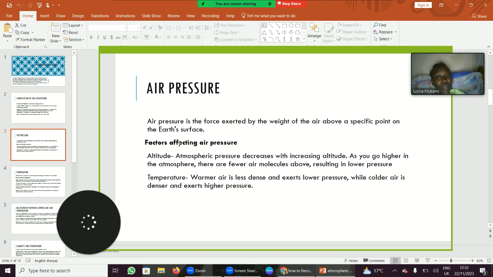Let us look at air pressure, which is the force exerted by the weight of the air. Factors affecting air pressure are altitude and temperature. Atmospheric pressure decreases with increasing altitude. As you go higher in the atmosphere, there are fewer air molecules above, resulting in lower pressure. Warmer air is less dense and exerts lower pressure.